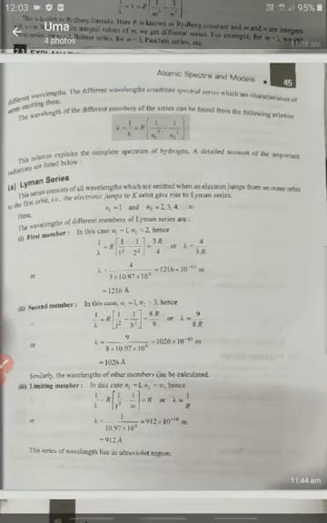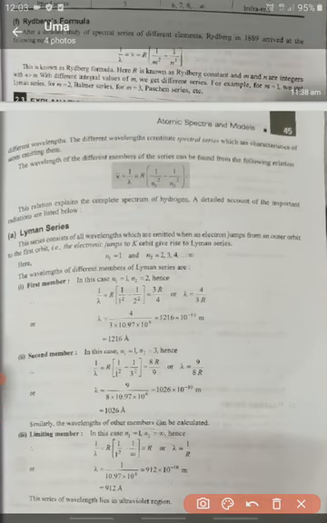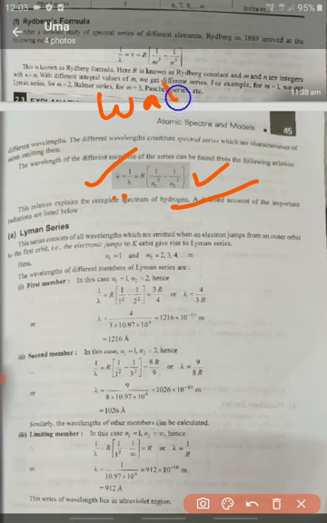Already in yesterday's class we discussed the spectral line, or wave number formula. We derived the wave number formula: nu bar is equal to R into 1 by n1 square minus 1 by n2 square. This is the wave number formula, which we already derived last class. R is the Rydberg constant, n1 is the first energy level and n2 is the second energy level.